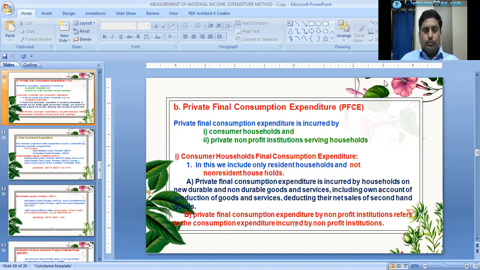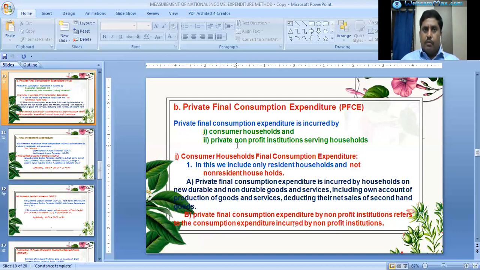Okay, and coming to private final consumption expenditure by non-profit institutions, it refers to the consumption expenditure incurred by non-profit institutions.